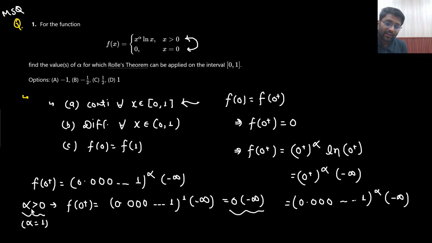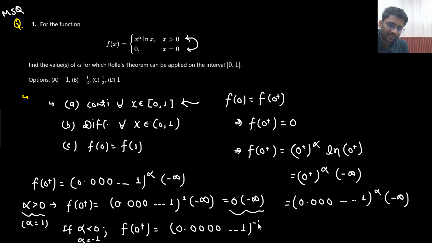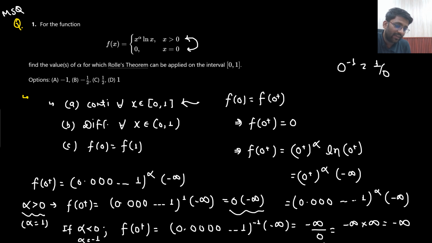But what if alpha is less than 0? If alpha is less than 0, then what will be the value of f of 0 plus? That will be 0.000001 to the power alpha, let's take alpha equals minus 1, multiplied with minus infinity. So it is nearly 0 only, and 0 to the power minus 1 can be written as 1 by 0. So this will be divided by 0, so it is coming infinite. 1 by 0 is nothing but infinity only. So it is infinite by 0 form, or you can say infinite into infinite, so it is becoming infinity only.